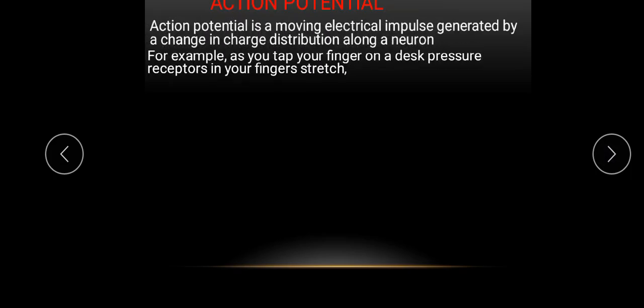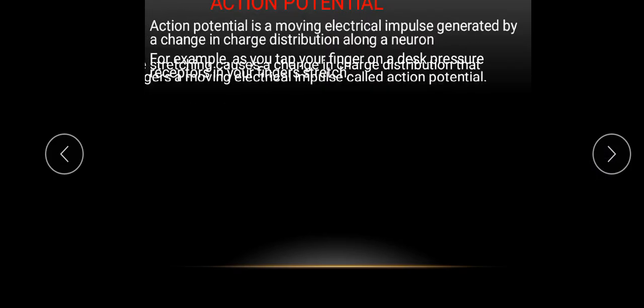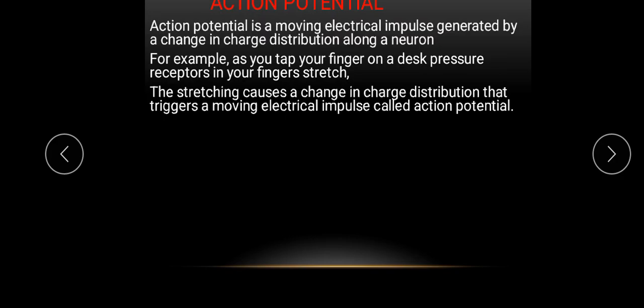For example, you tap your finger on a desk. This tapping will stretch the pressure receptors on your fingers. As these pressure receptors are stretched, the stimulus causes a few sodium channels on the cell membrane to open.